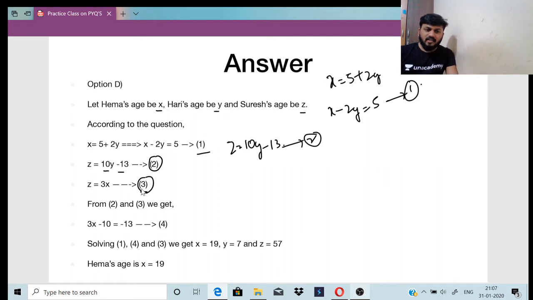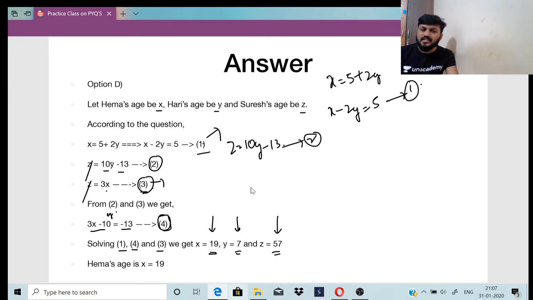From 2 and 3, I will get 3x equals 10y minus 13, so 3x minus 10y is equal to minus 13, since z cancels out. This is my fourth equation. Solving 1, 3 and 4, we get x equals 19, y equals 7, z equals 57.